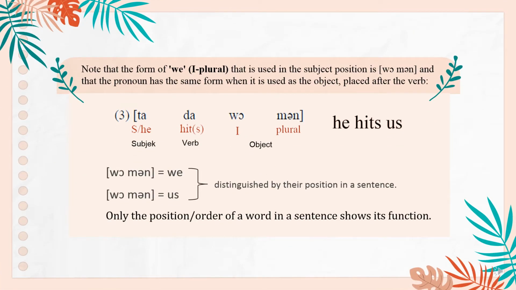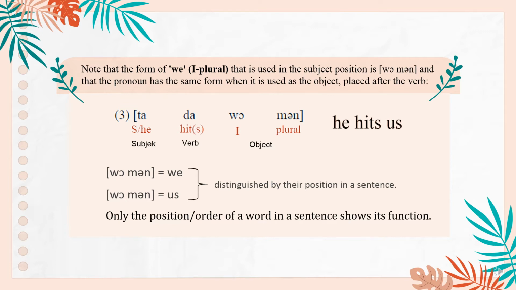Note that the form of the I plural that is used in the subject position is women, and that the pronoun has the same form when it is used as the object, placed after the verb. 他打我们, he hits us.